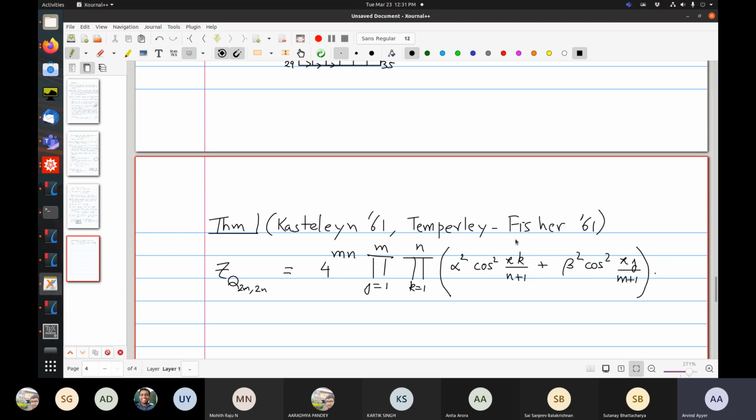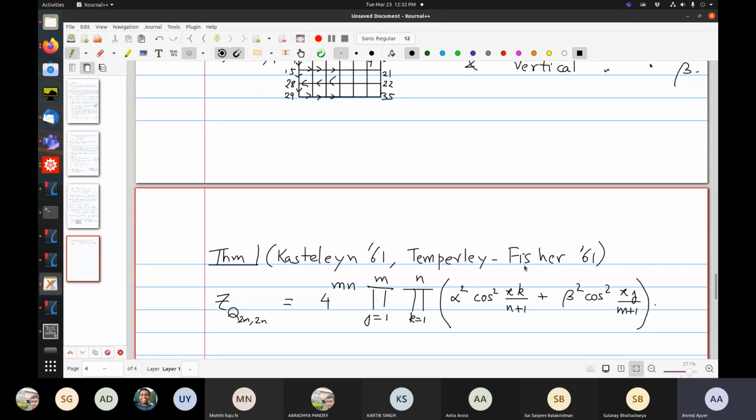And alpha and beta, remember, are variables, they're arbitrary. So this is going to be a polynomial in alpha and beta with a priori irrational coefficients. But when you multiply them out magically, you get a polynomial not only with rational coefficients but with integer coefficients in alpha and beta. And you can see this already in the case when n equals 1.